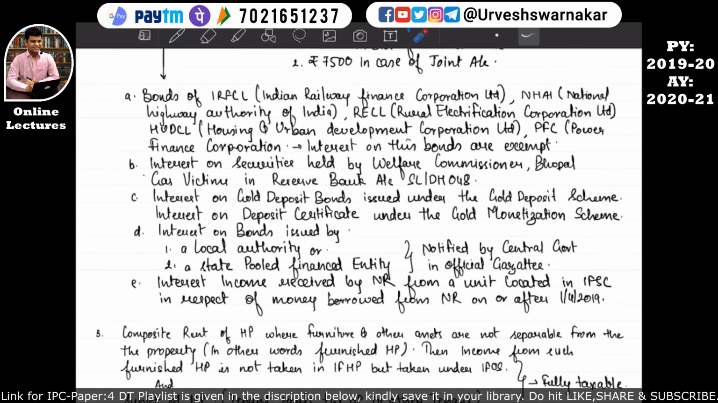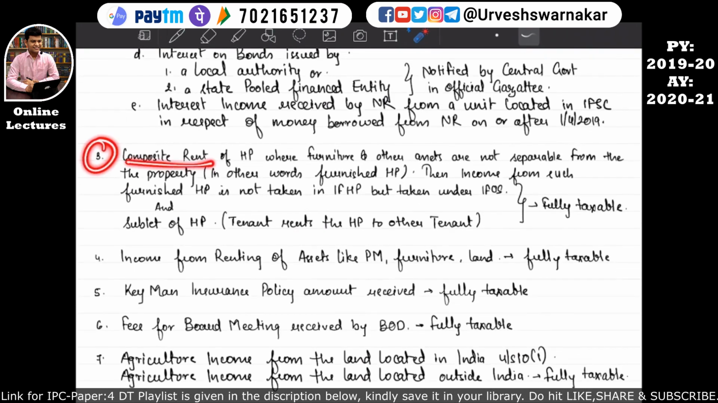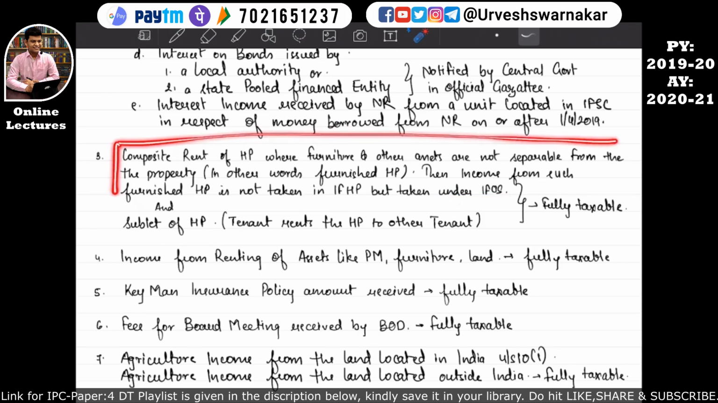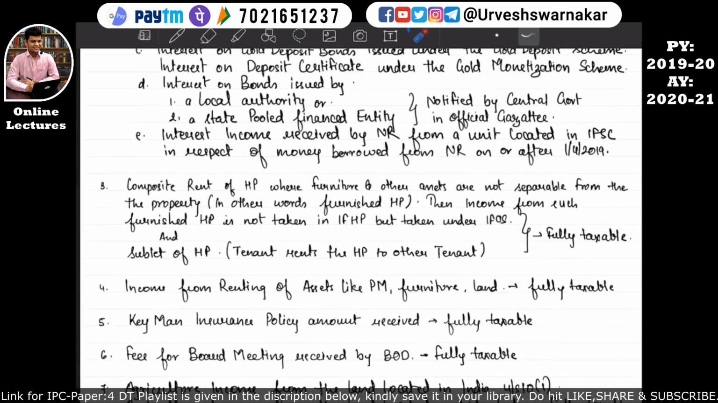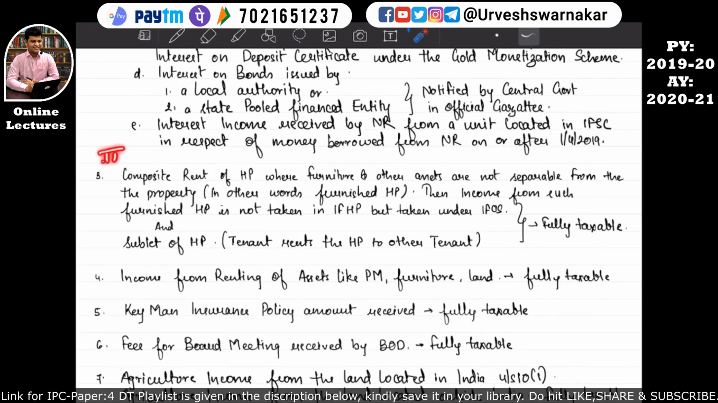So the next income that we are going to study is composite rent. What does composite rent mean? Composite rent of a house property where furniture and other assets are not separable from the property, that is the house property. In other words, let's understand it as furnished house property. Then income from such furnished house property is not taken in income from house property head, but it is taken under the head income from other sources. So let's understand what it is. Basically, many of the times people search for a furnished house property.